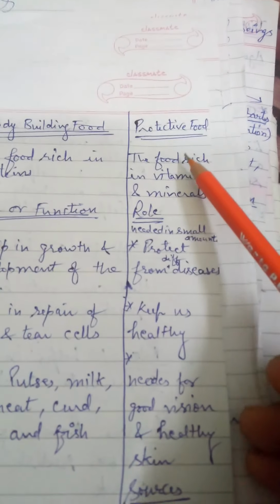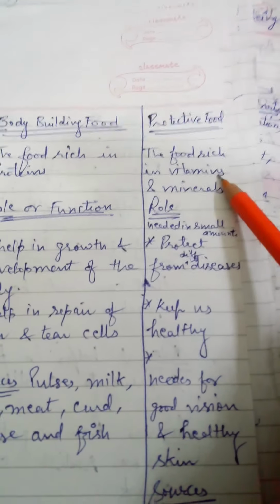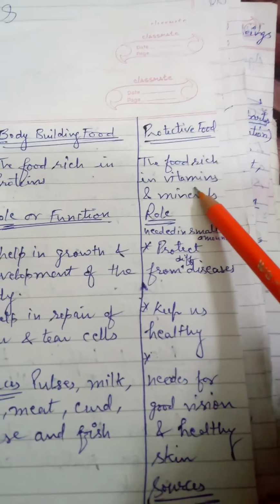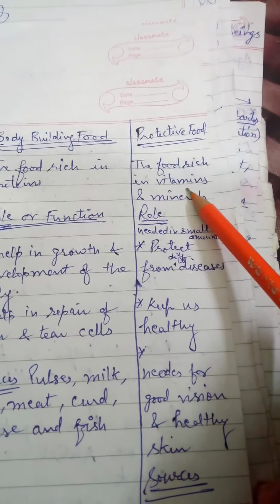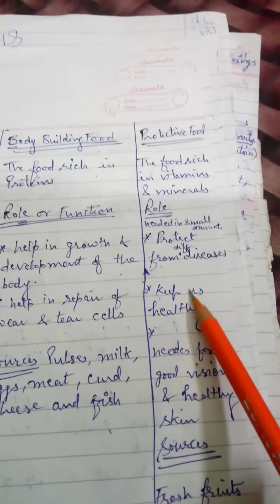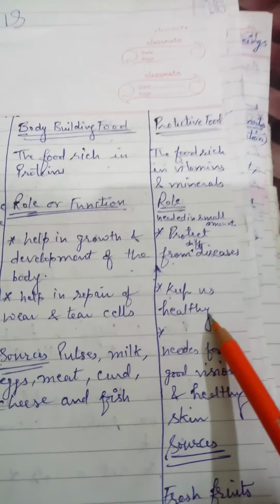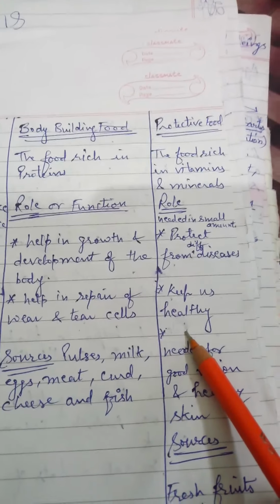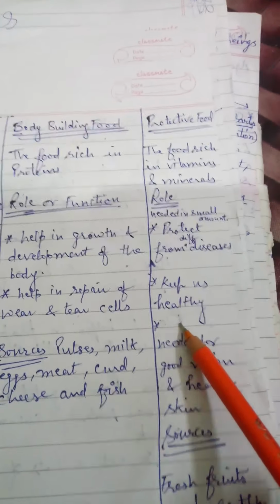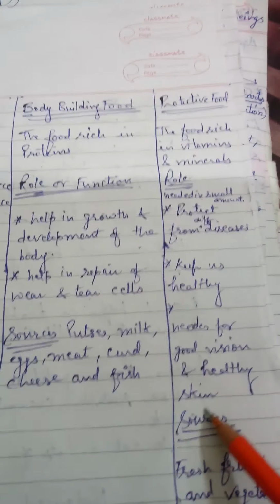Now next we come to the protective food. As I have told you, the food rich in vitamins and minerals is called protective food. As is clear from the name, this is the food that protects us from the diseases. It protects us from the different diseases. Secondly, it keeps us healthy. And third one, it is needed also for good vision and healthy skin.